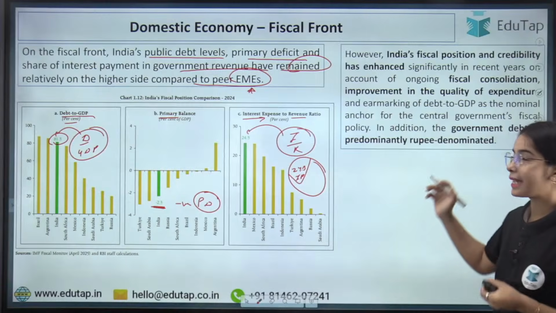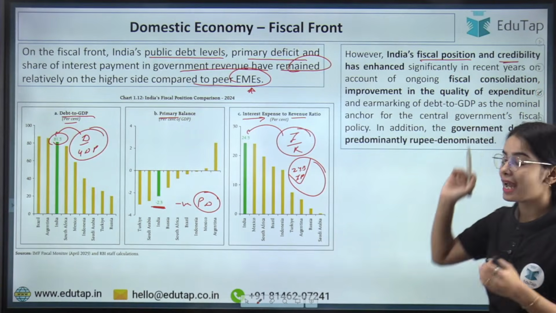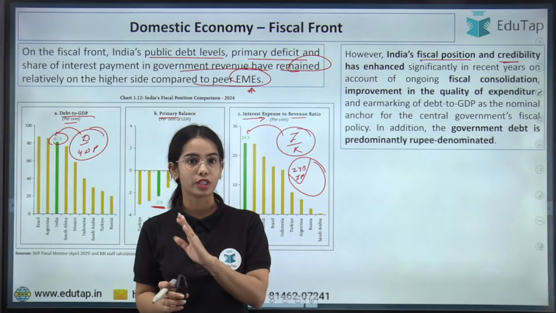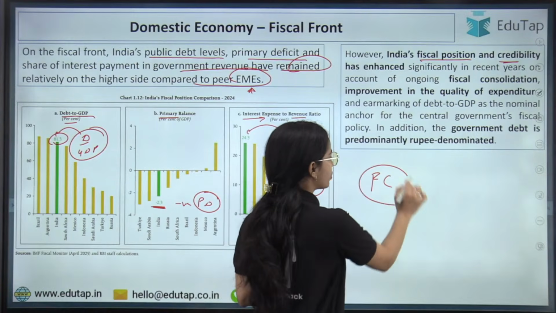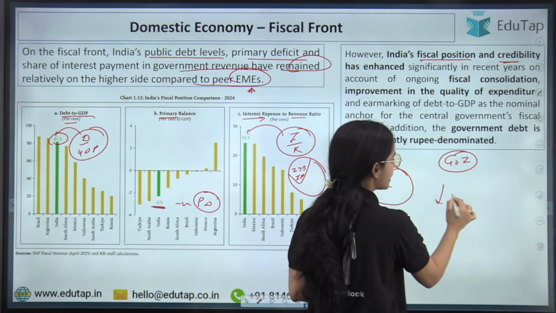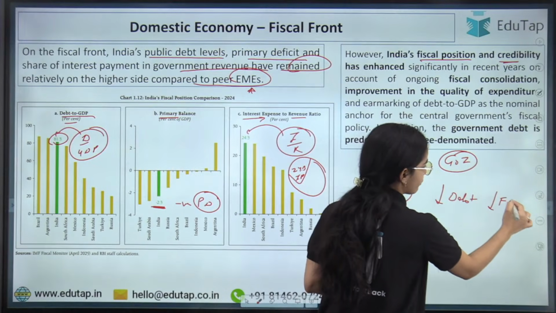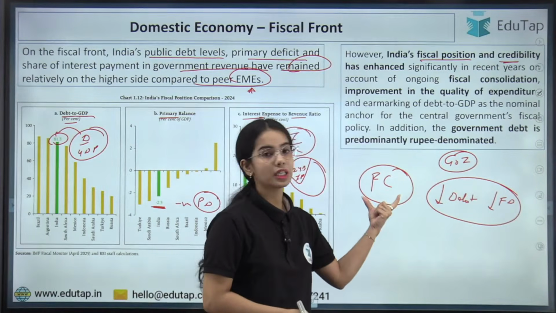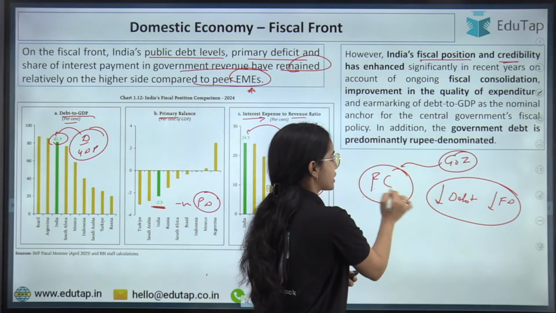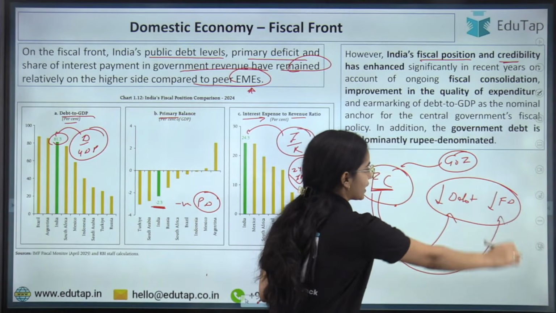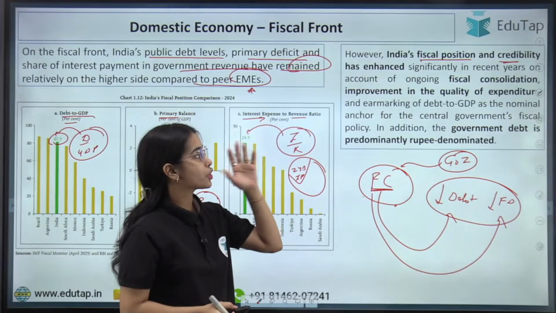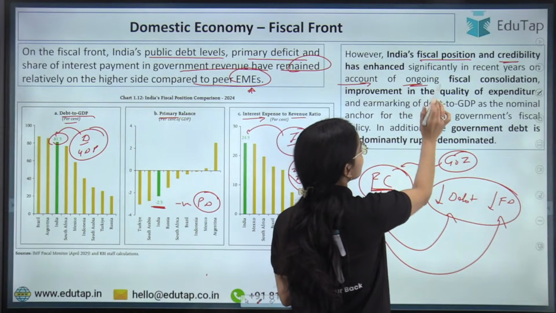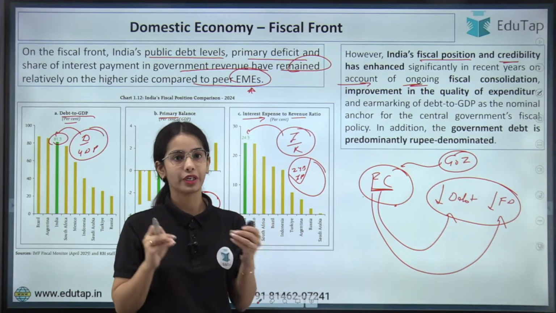But now coming to the positive side, India's fiscal position and credibility has enhanced significantly in recent years because of the fiscal consolidation that we are focusing on. Fiscal consolidation means that the government of India is focusing on reducing the debt and the fiscal deficit. So the focus of the government of India is to reduce the fiscal deficit and the debt. That is fiscal consolidation. So India's fiscal position and credibility has enhanced significantly in recent years because of the ongoing fiscal consolidation efforts that the government of India is taking.